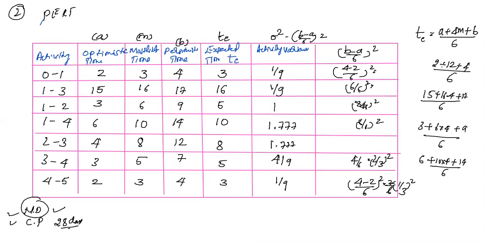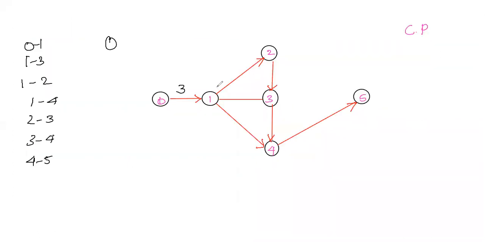Okay, so we have found out this column. So we need to substitute this. So 1 to 2 is 6. 1 to 3 is 16, 1 to 4 is 10, and 2 to 3 is 8, and 3 to 4 is 5, and 4 to 5 is 3. Okay, this is the expected time that we have calculated.